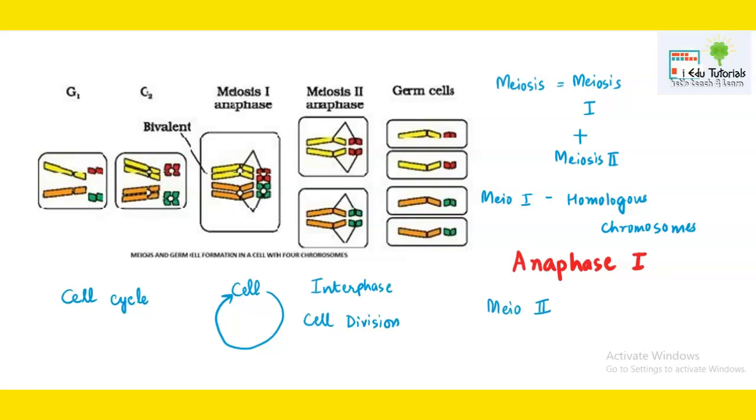Cell division can only occur if interphase has already taken place, and interphase has three important substages: G1 phase, S phase, G2 phase. After this, cell division could happen.